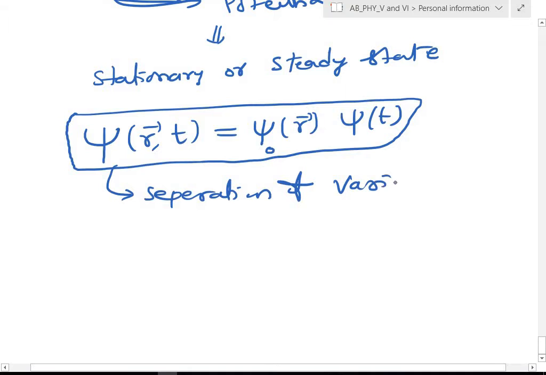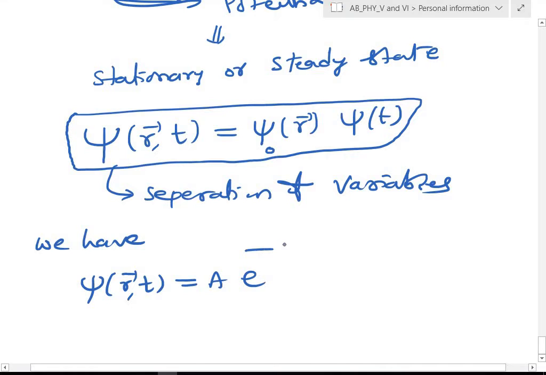Separation of variables. It works in many cases. So that means we have the main wave function psi(r,t), already known to you, that is A e^(-i/ħ (Et - px)), for the one-dimensional case. Now I'll write this in this form.